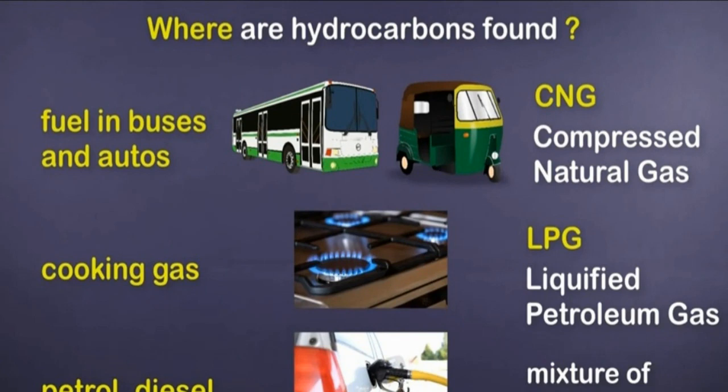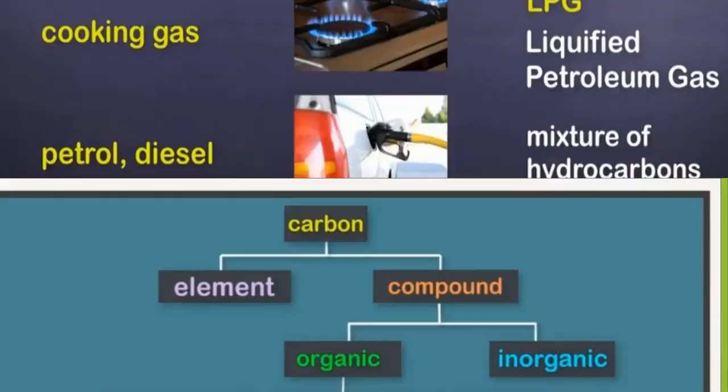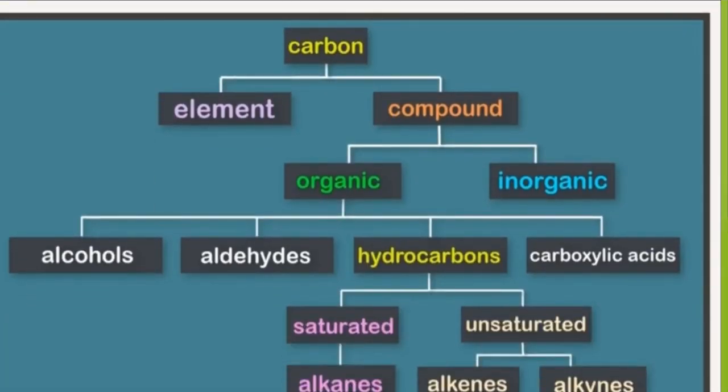Next one is cooking gas. In cooking gas, it is in the form of LPG, liquefied petroleum gas. Again, the main component of LPG is methane. Next is petrol and diesel, the mixture of hydrocarbons. So this is the tabulated form of carbon.